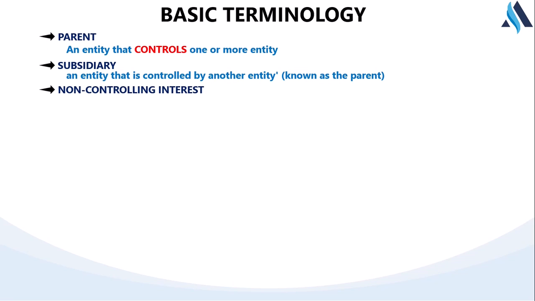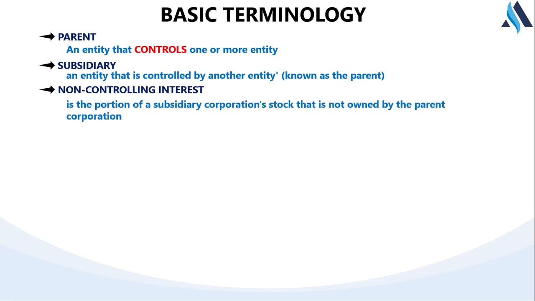Now, the standard says non-controlling interest is the portion of a subsidiary corporation's stock that is not owned by the parent corporation. Now, very simple. We said if company P controls company X, that can be achieved by having more than 50% of the equity share. But sometimes company P can own everything in company X. In most cases, though, company P will have less than 100%, which we call a partially owned subsidiary.